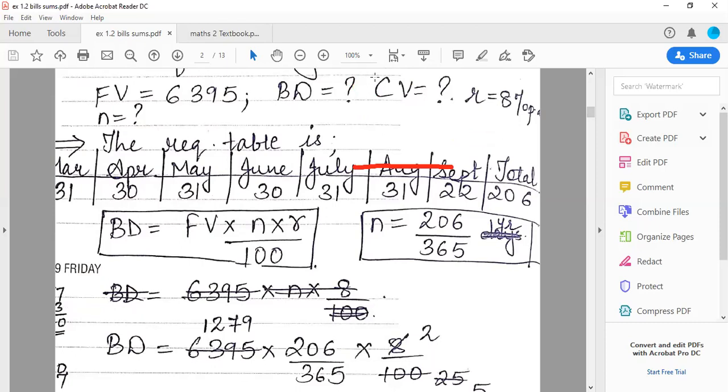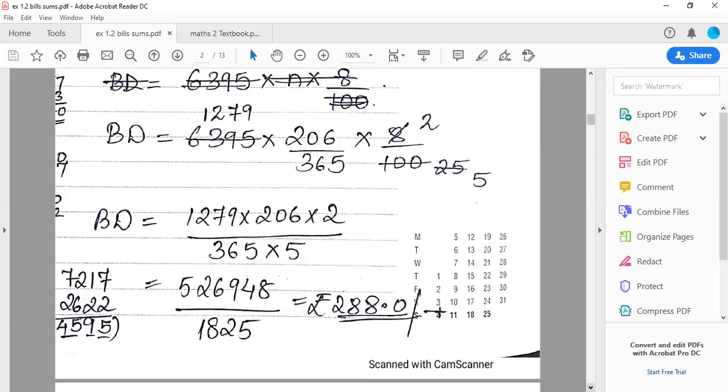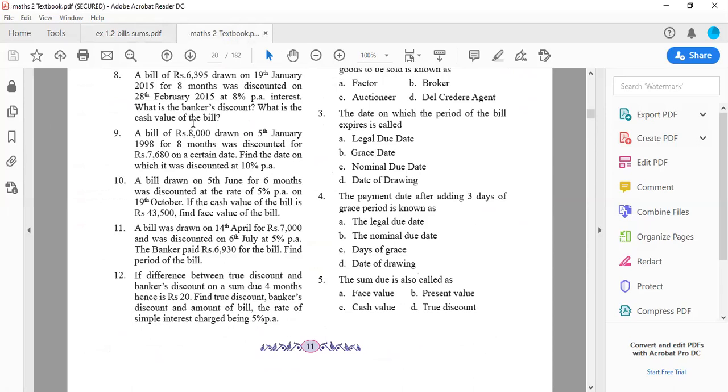Now we'll put the formula. So the formula goes like this. BD is equal to FV into N into R upon 100. So as you all can see, I have done the calculation. After the calculation, I have done the calculation based on log table. So on the basis of log, you get the final answer to be 288. So we have got the first part.